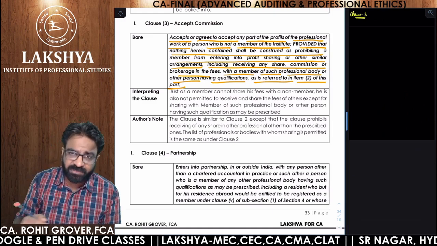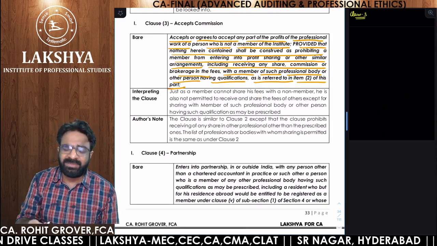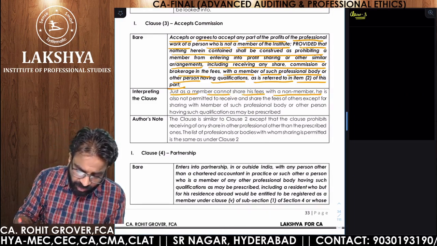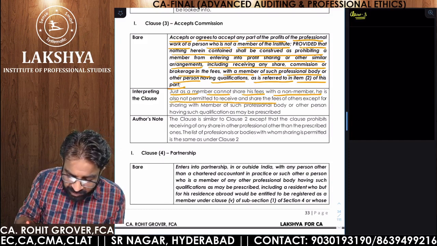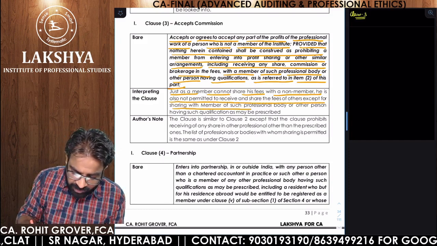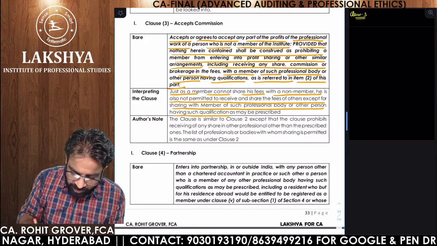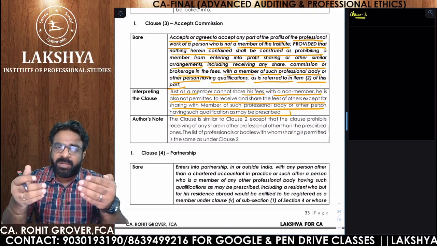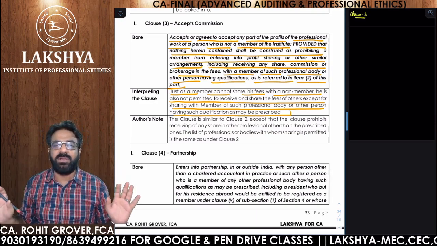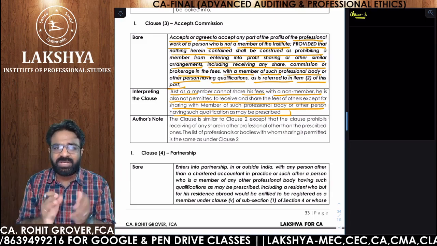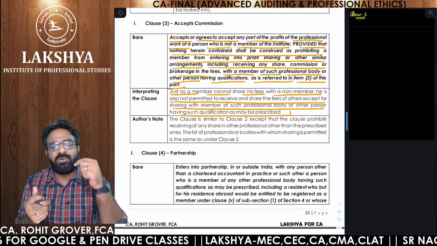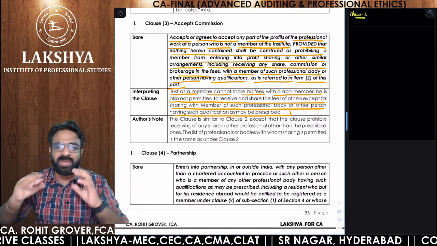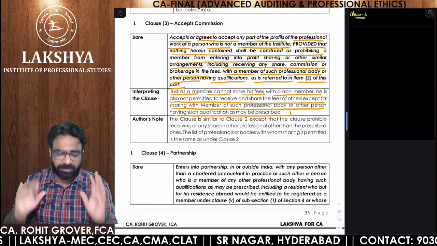Now, what is the interpretation of this clause? There is nothing required to be written in it; you just try to understand it. Just as a member cannot share his fees with a non-member, he is also not permitted to receive and share the fees of others, except for sharing with a member of another professional body or other persons having qualification as may be prescribed. So you are neither allowed to share with any outsider nor to accept from an outsider. With whom you can accept and share, you already know the list: the member, partner, retired partner, legal representative, and other professionals.